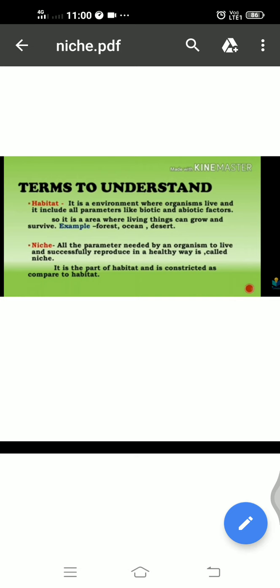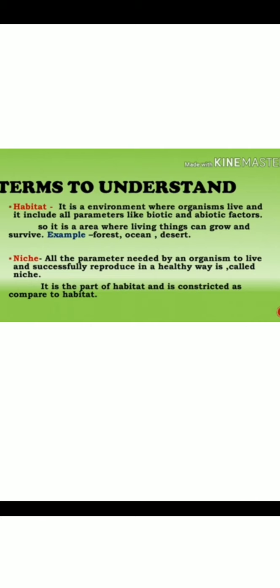What is habitat? Habitat is the place where organisms actually live. For example, Oryctolagus cuniculus, that is the rabbit, lives in the grassland. Plasmodium vivax lives in human cells, RBCs and liver cells. Where the organism actually lives is called its habitat.